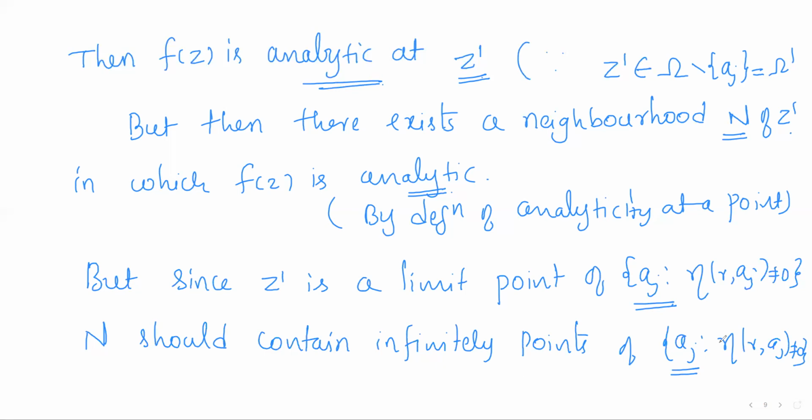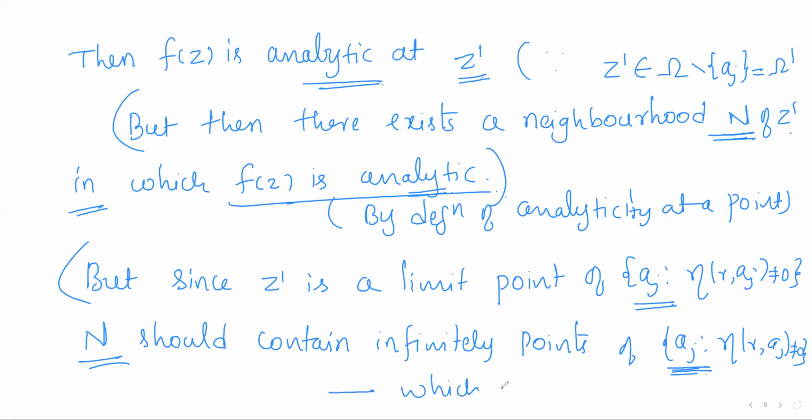What are the a_j? They are singularities of f. So if N contains infinitely many singularities, f cannot be analytic in N. So we are getting two contradictory statements. This statement tells that f is analytic in the neighborhood N, but this statement tells that N contains infinitely many isolated singularities, which is a contradiction. And this contradiction proves the claim.